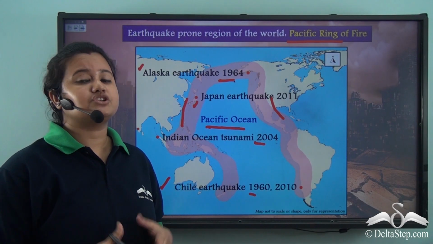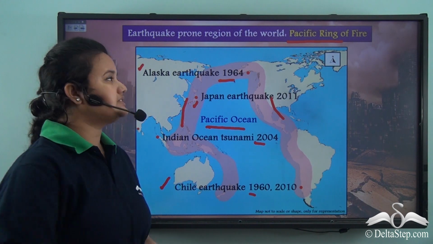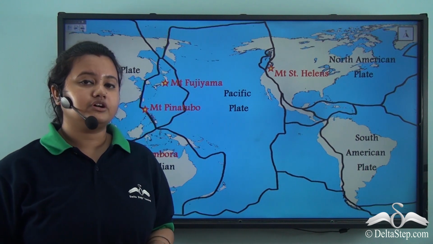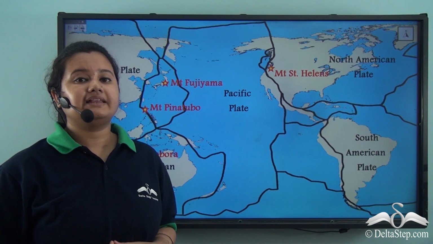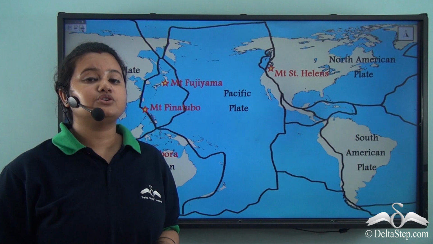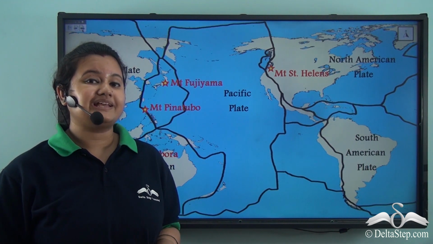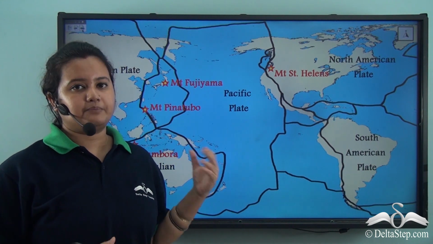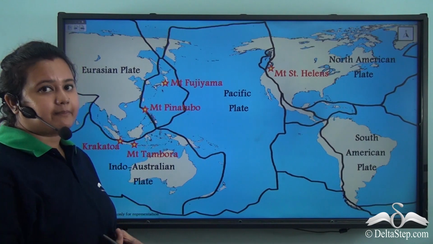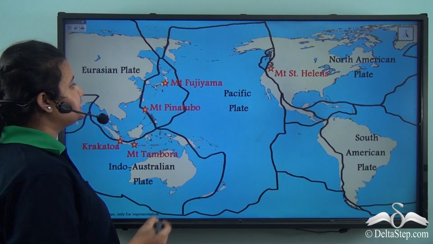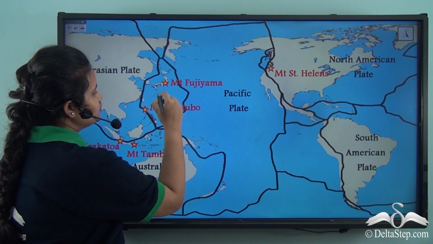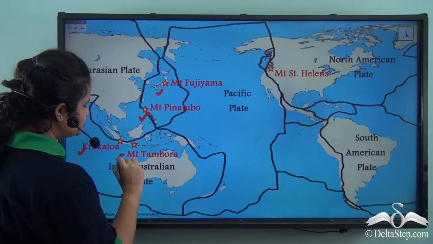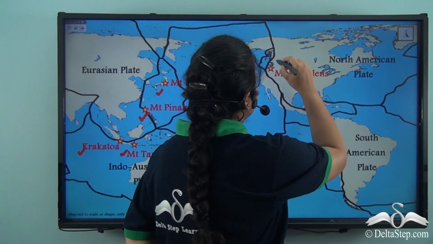But why is this region very prone to seismic activities? This is because, if you remember, I said that earthquakes are formed due to movement of tectonic plates and immense pressure exerted during a volcanic eruption. Now look at this map. In this map, we can see the major volcanoes like Mount Fujiyama, Mount Pinatubo, Mount Krakatoa, Mount Tambora and Mount St. Helens